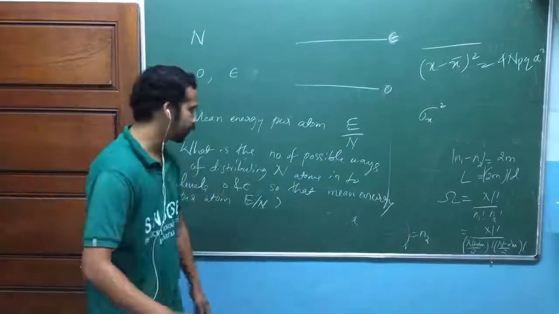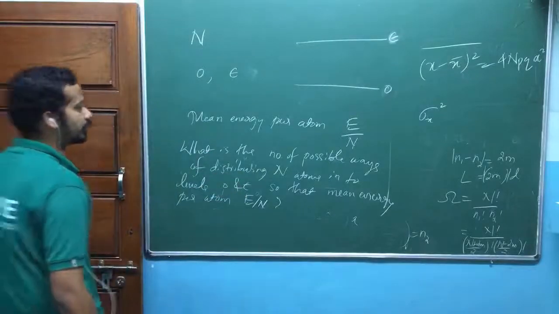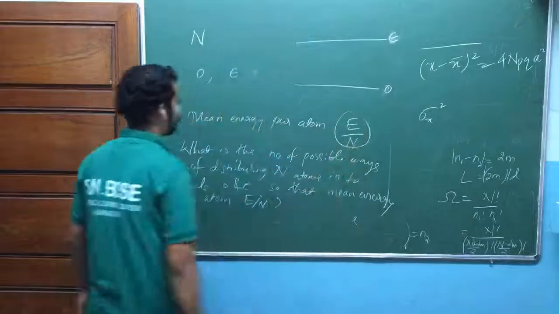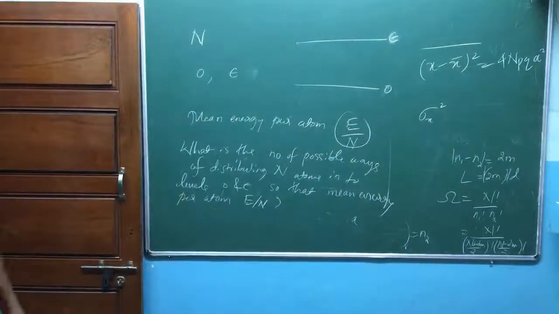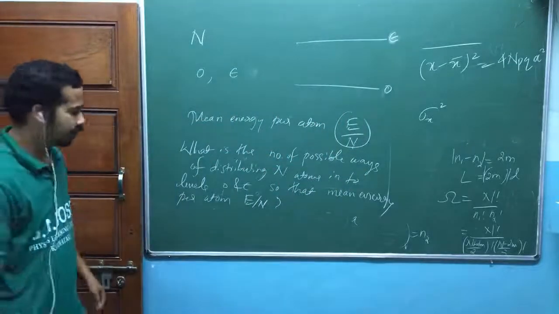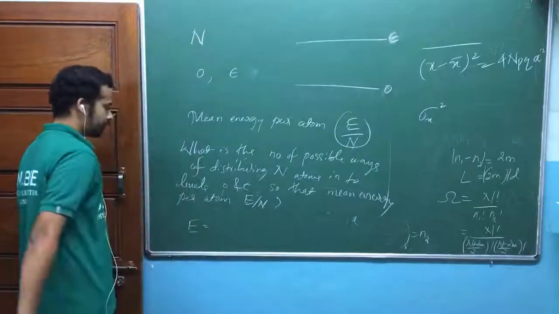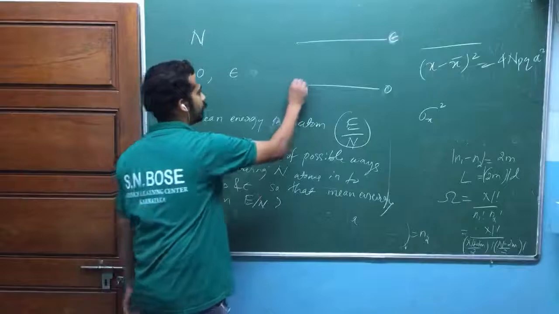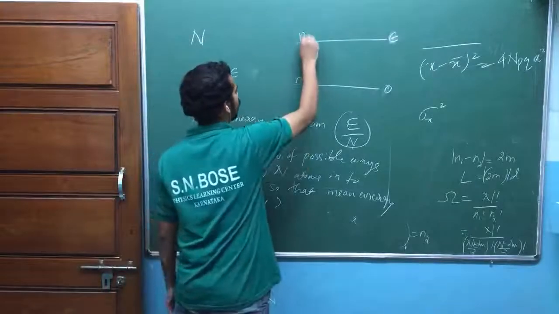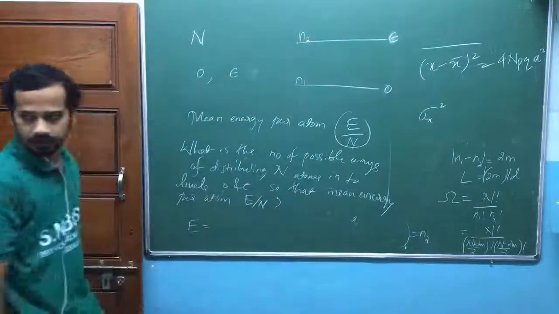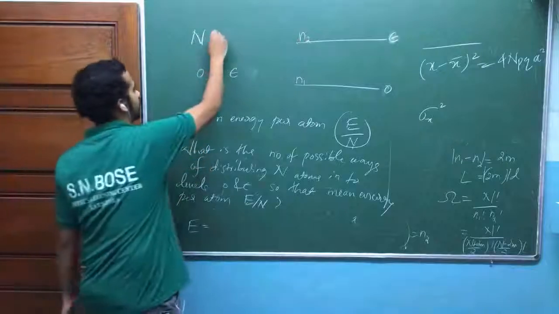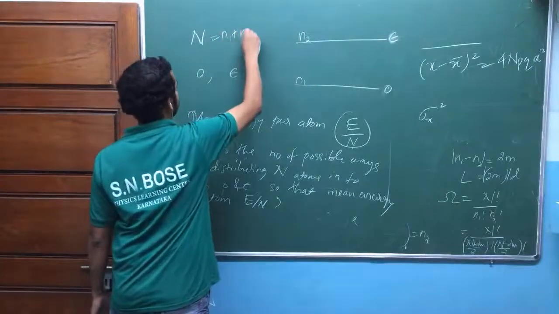So he is talking about the total number of possible ways, but he talked about the total mean energy as E by n, isn't it? Now, how do you take the total energy actually? There may be n1 particles here, n2 particles here, am I right? So that n1 plus n2 is equal to n.